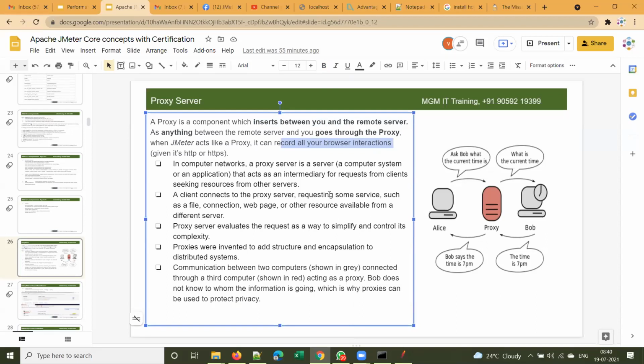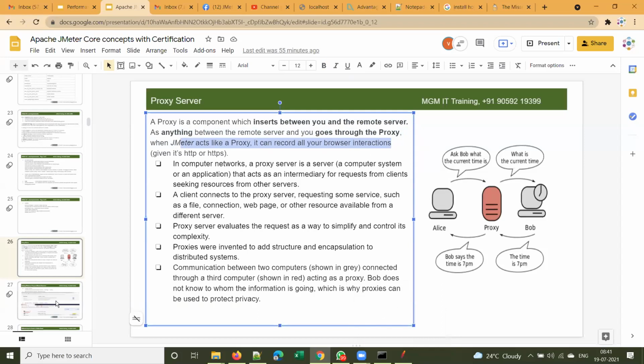Okay, I'll explain this. We'll see that practically once we start JMeter scripting. Then I think you will get a better idea. For now, remember that a proxy is a component which inserts between you, meaning your browser, and the remote server. Anything between the remote server and you goes through the proxy. When JMeter acts as a proxy, it will record all the browser interactions. You'll understand this better once we start JMeter, but you should be familiar with the term proxy server.